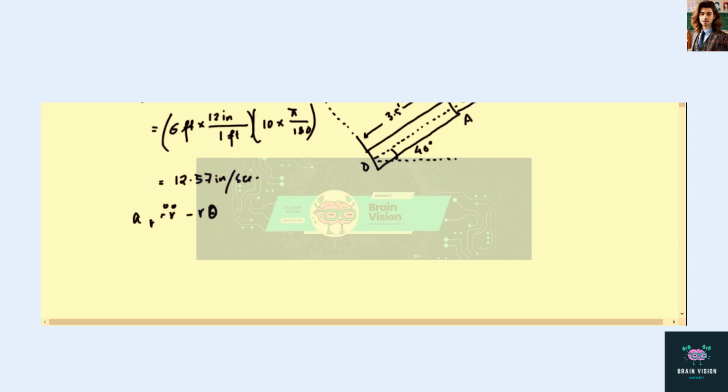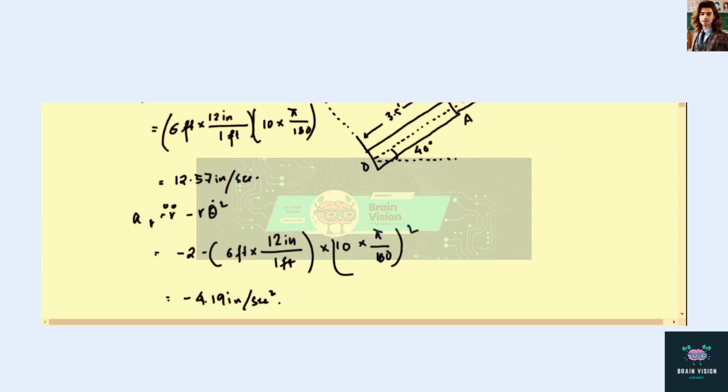And now let us calculate the acceleration of the clevis in r direction. That is r double dot minus r theta dot square. We have r double dot is minus 2 minus 6 feet in inches multiplied by 10 into pi upon 180 whole square, that is minus 4.19 inch per second square.